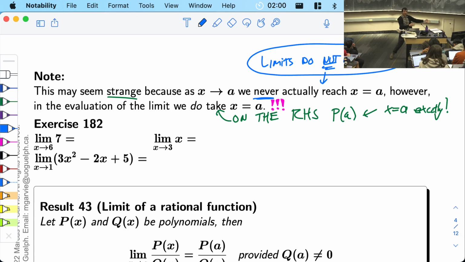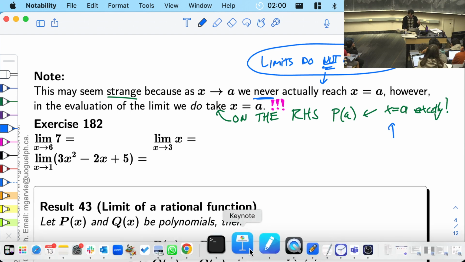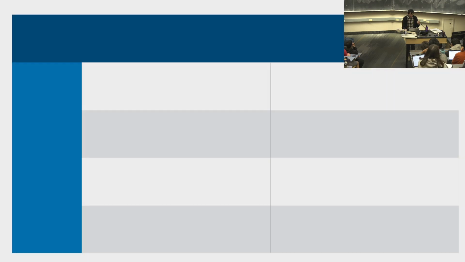Why is it that on Friday I said they're not related? I said these two things, this and this, are not related, and today I'm saying they are related. What is going on? I wanted to explain this, and I came up with this analogy. I think I mentioned the analogy last time, but now I went really hard on the analogy. Here's my little spreadsheet, my presentation of my analogy.